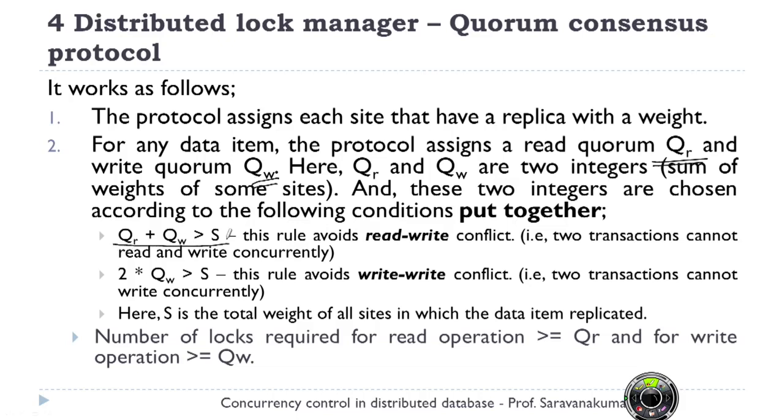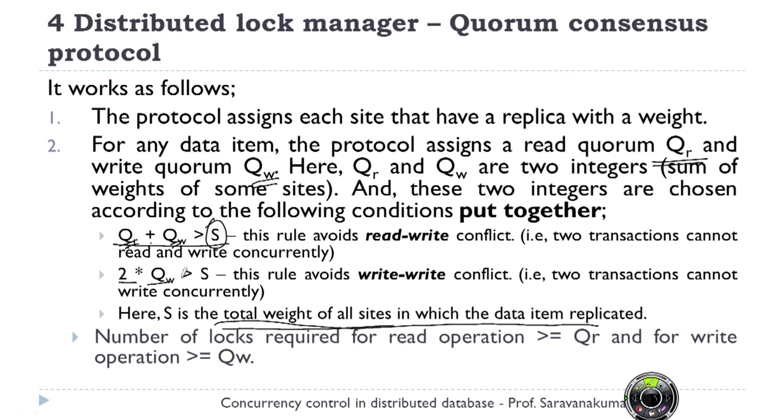These values are chosen according to two conditions. QR plus QW is greater than S. That is, S is the total weight of all sites in which the data item is replicated. So if I say data item X, then however many sites it is replicated on, the total weight of all these sites is S. Now I have to choose values QR and QW such that QR plus QW should be greater than the total weight of all sites, and 2 times QW should also be greater than the S value.